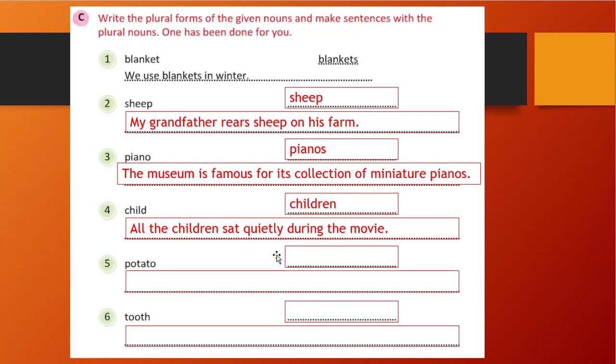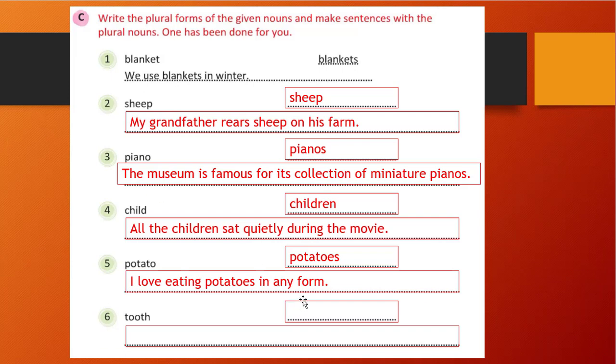Now we have potato. So O is there in the ending. The plural form will be potatoes, because for words ending in O, S, SS, CH, we use ES, right? And what can be the sentence? I love eating potatoes in any form. In any form of potato, I like to eat it, right?